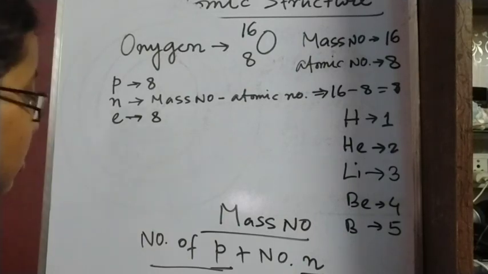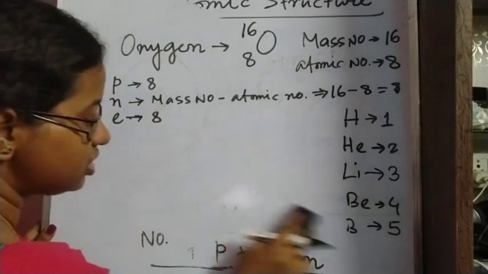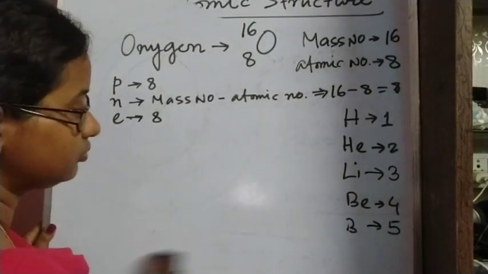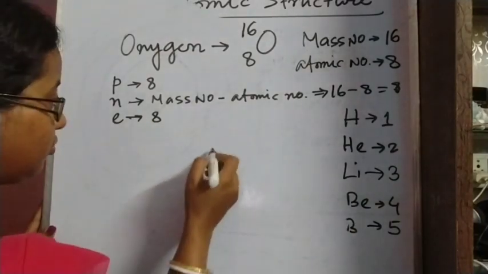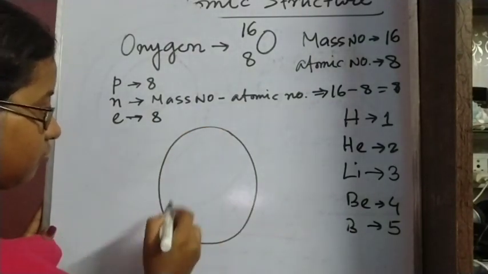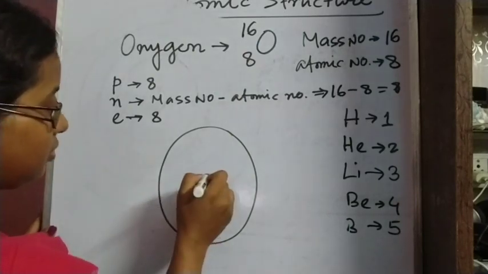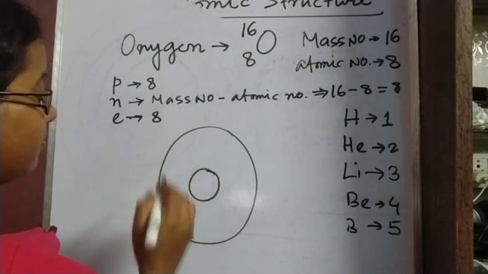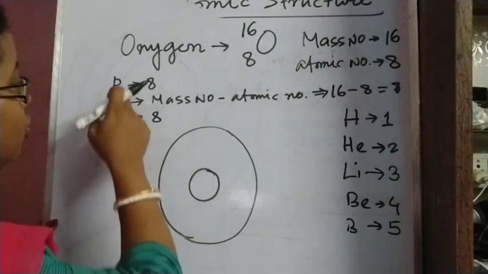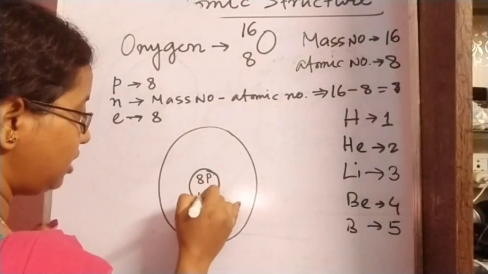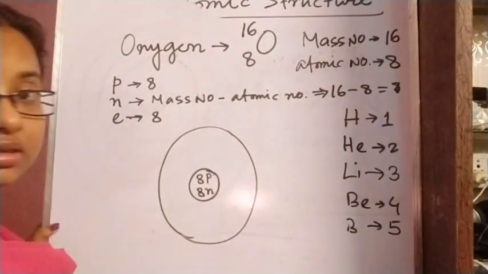Now let us draw the structure of oxygen. In the middle, in the nucleus, we know 8 protons and 8 neutrons will reside.